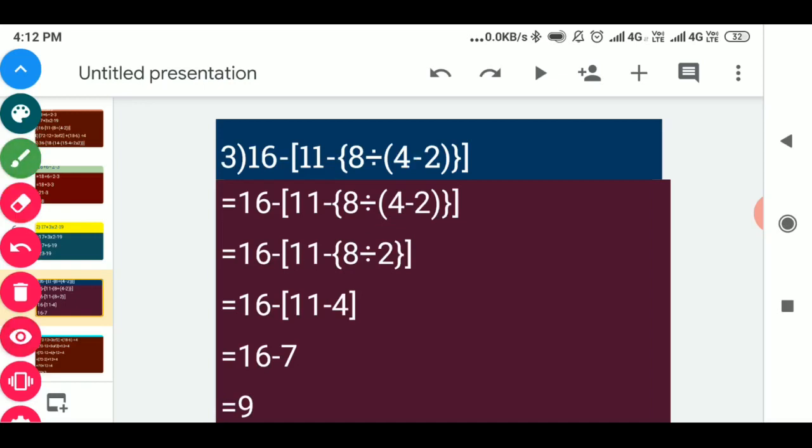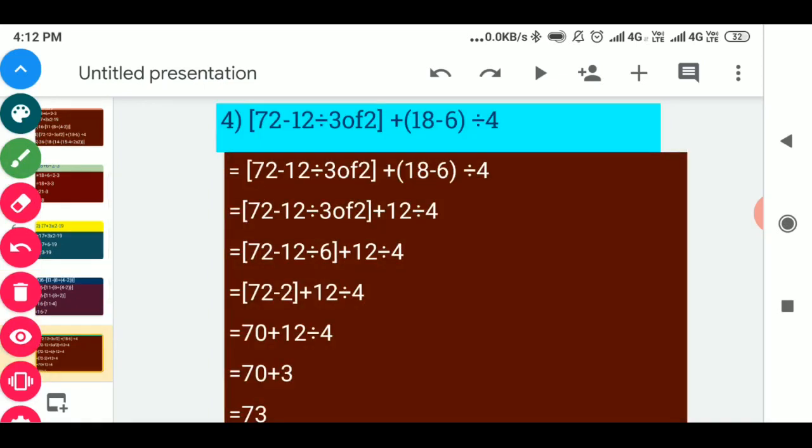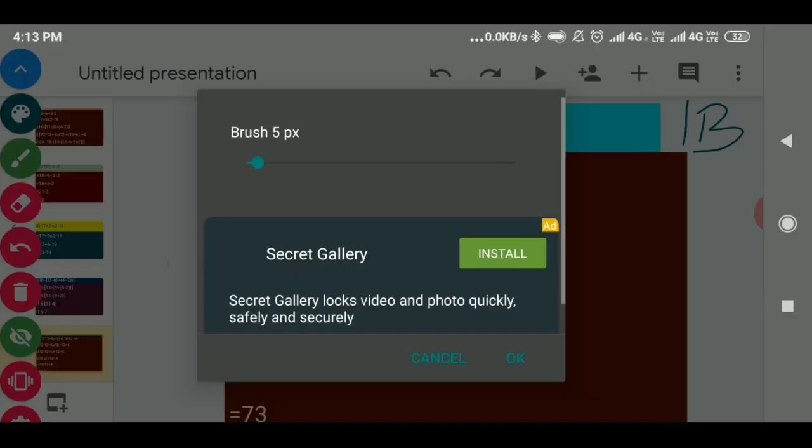Next one is the fourth question, that is big bracket 72 minus 12 divided by 3 of 2 big bracket closed plus small bracket 18 minus 6 divided by 4. To solve this question, first of all, we will write the question as such in the first step. In the second step, we will solve according to the BODMAS rule.